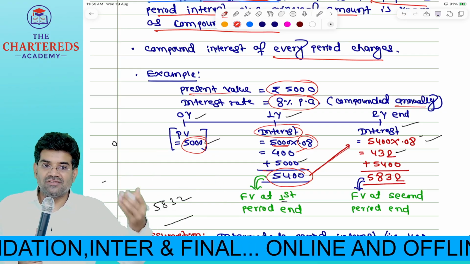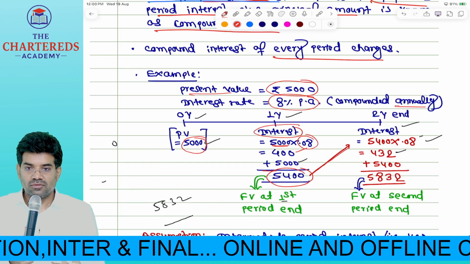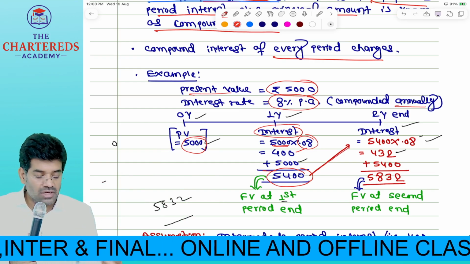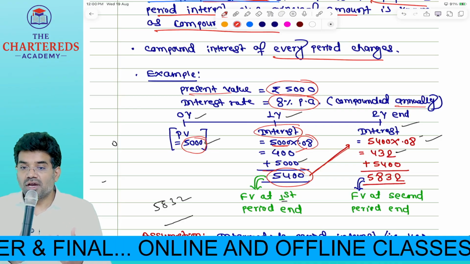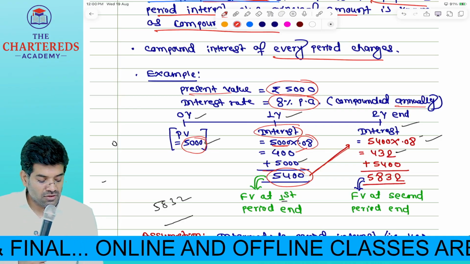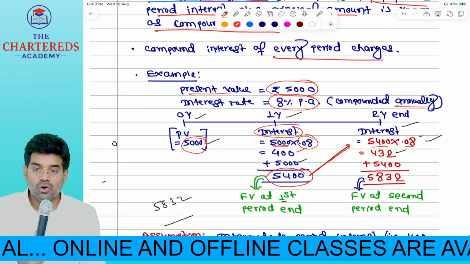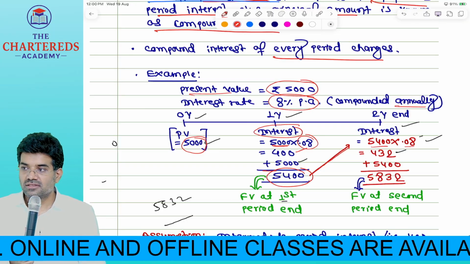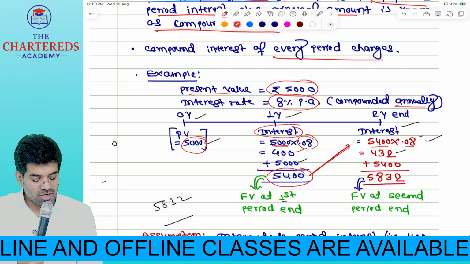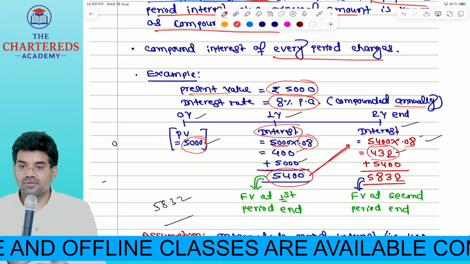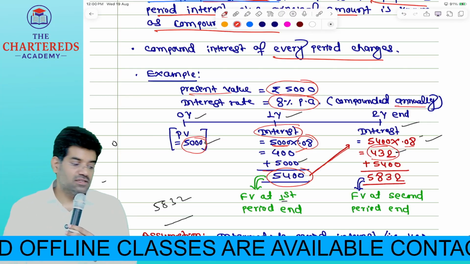Now this 5,400 you will reinvest. Second year, what is your investment now? 5,400. Now you will calculate interest on which one? 5,400. So 5,400 into 0.08. 8% is nothing but 0.08. You are getting 432. That is the interest for the second year.